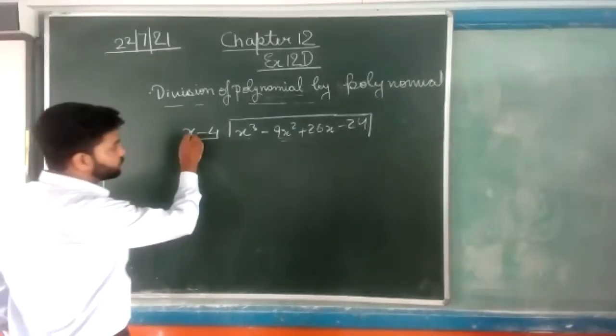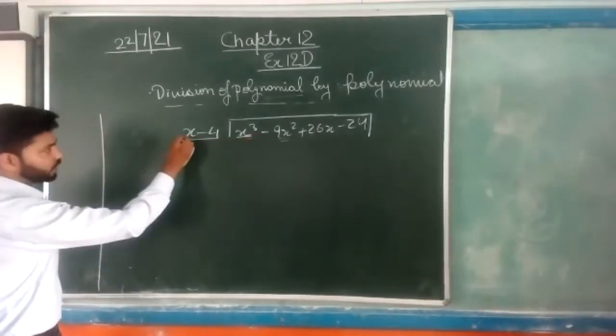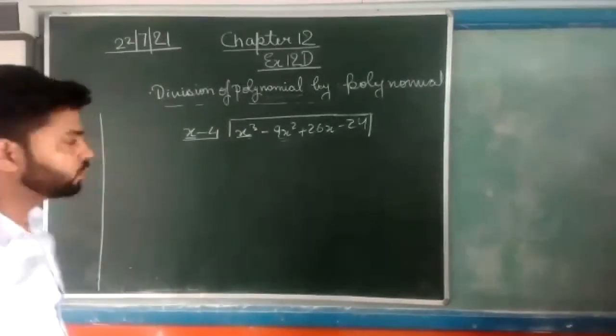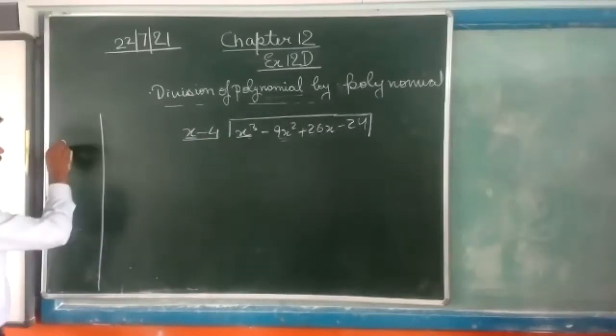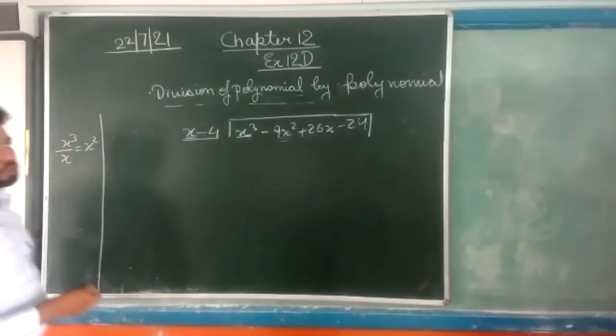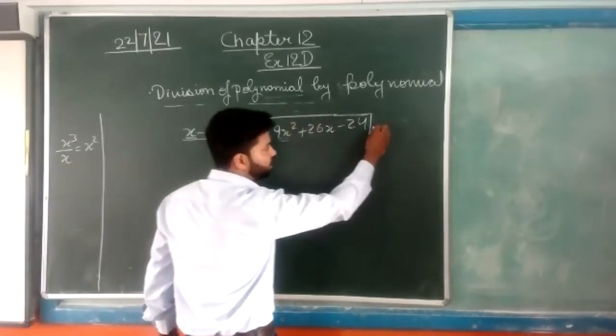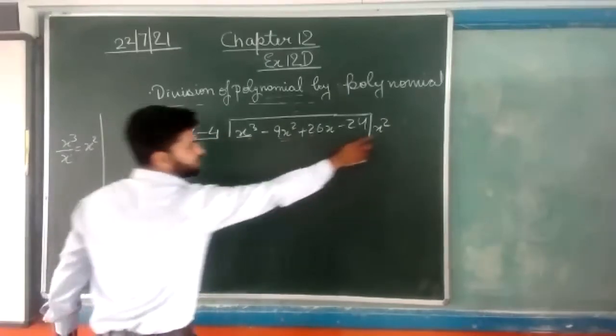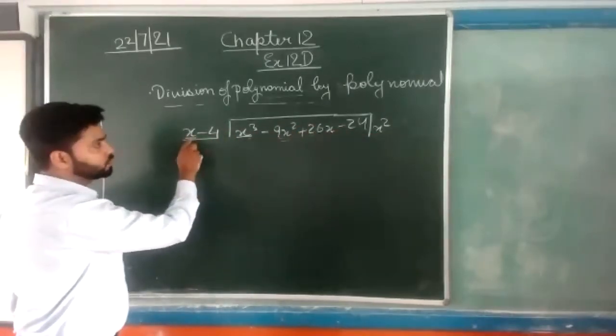Come here. First, we will see the first term of this and the first term of this. Okay. Now, what will we do? We will divide this x cube by x. That will become x square. So you can write it here. That is x square. This x square will multiply with both of the terms.